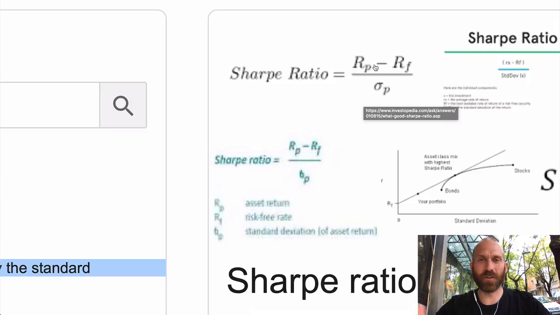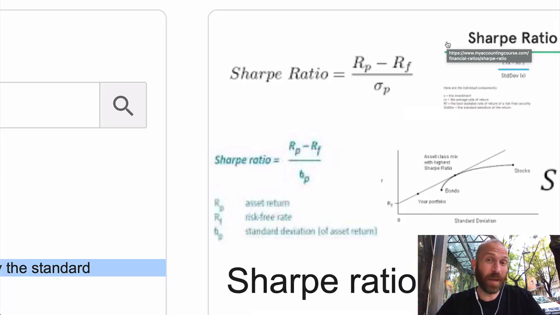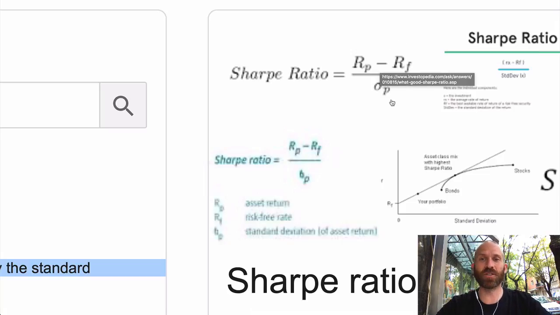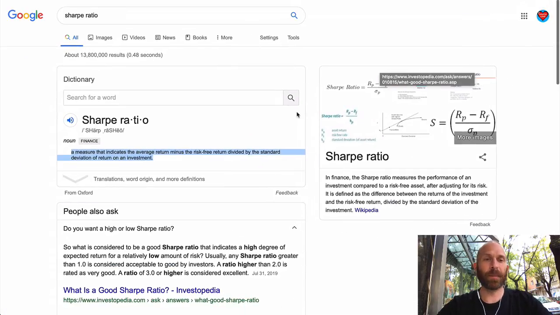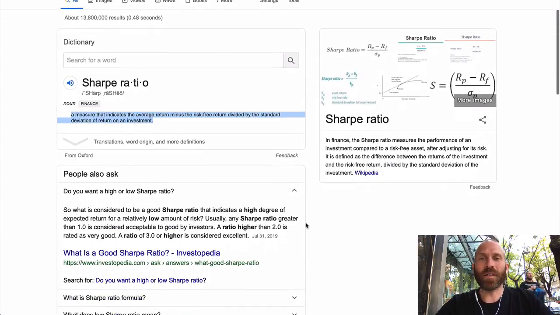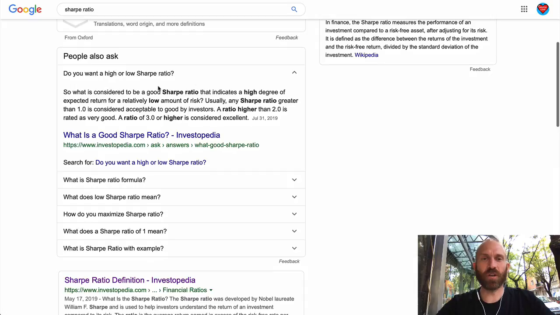So this is the daily return on Bitcoin. This R right here is the risk-free return, which would be like putting your money in a bank account, which as we know in the United States, you get nothing for that. So that's zero. So basically the equation just comes down to the return you're getting over the standard deviation. Simple as that. Now, what type of numbers are we looking at for a Sharpe ratio?